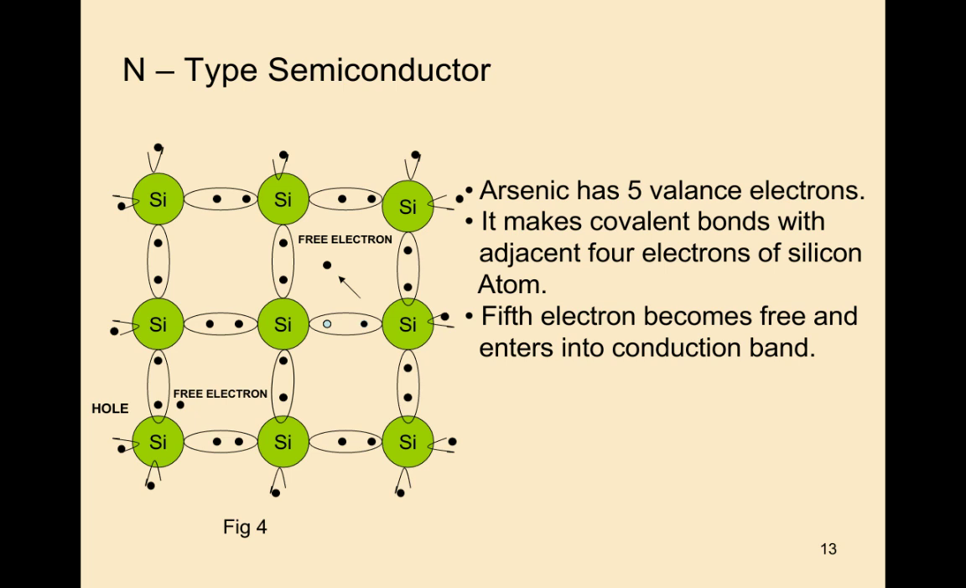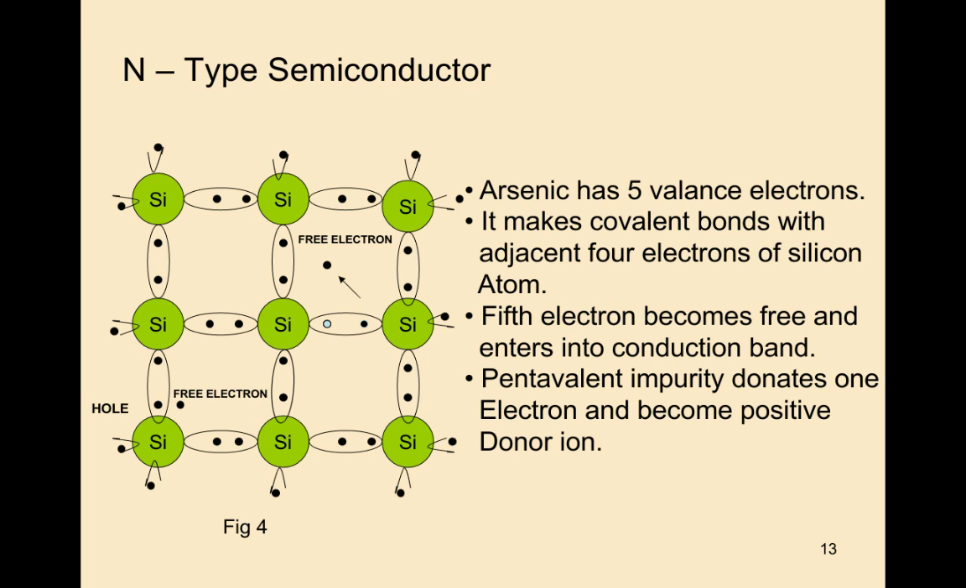So in this way, we are forming the covalent bonds with the adjacent 4 electrons of the silicon atom. The fifth electron becomes free and enters into the conduction band. In this way, the pentavalent impurity donates 1 electron and becomes a positive donor ion.